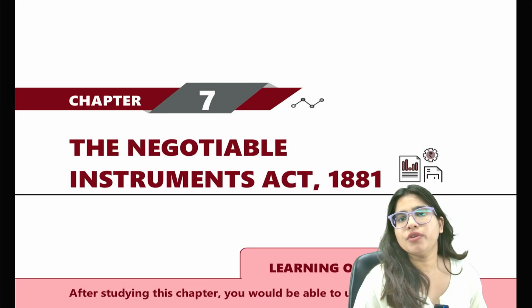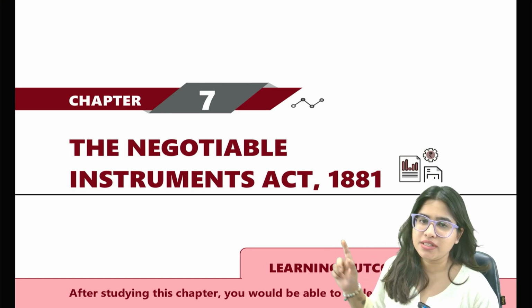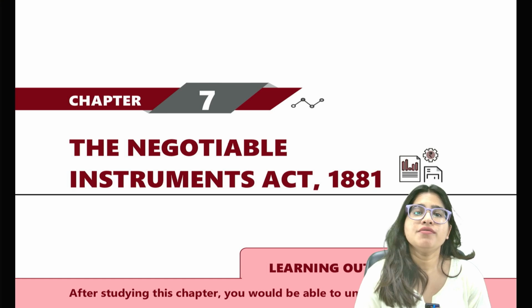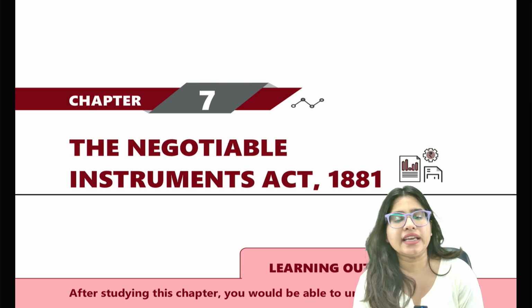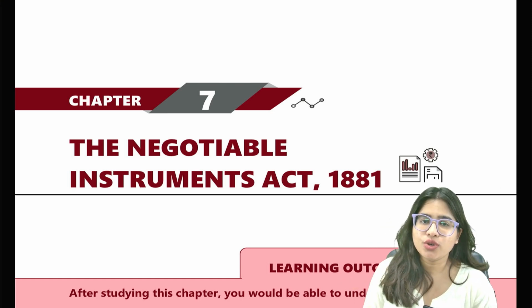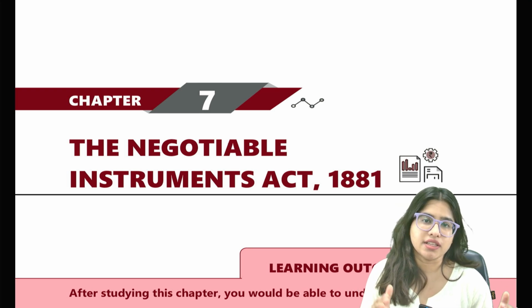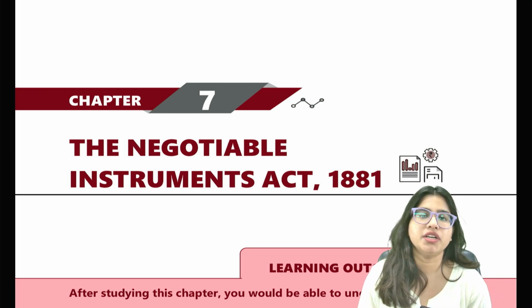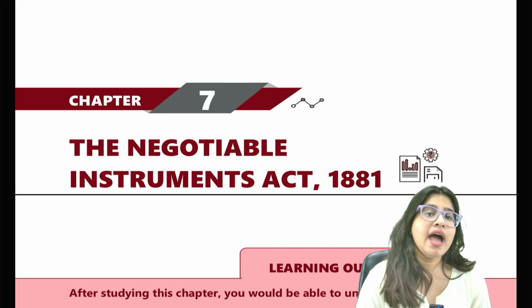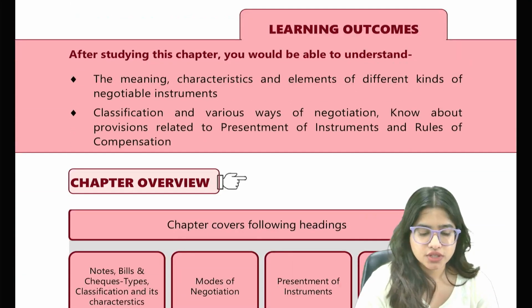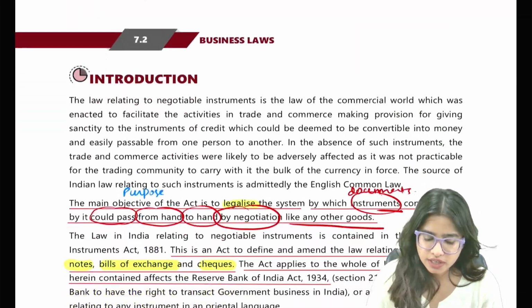So in today's video, we are going to continue with our lesson number 7 of CA Foundation Law, which is our Negotiable Instrument Act 1881. In the last lecture, we did some basic concepts of negotiable instrument. We understood what is negotiable instrument and we studied what are its features. So let's just quickly revise what we studied in the last session.